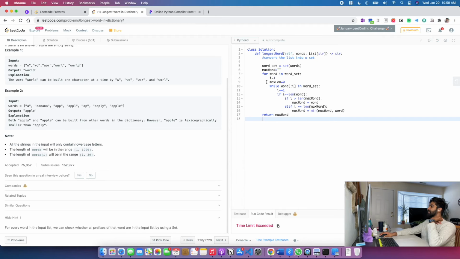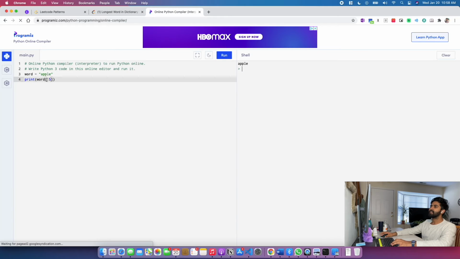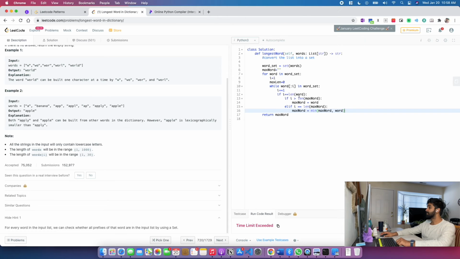It says time limit exceeded. Is it because okay, what would happen if I say word of 15? Oh, I would still get apple. Okay, that is why the time limit is being exceeded. It's not because the process is tedious. Okay.